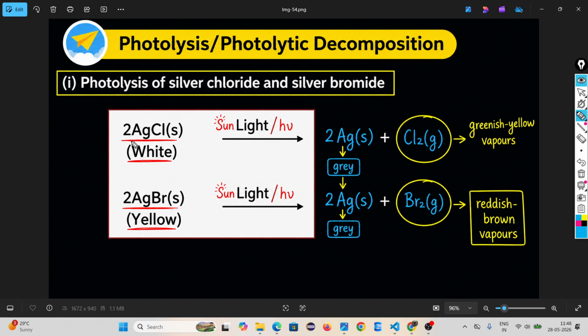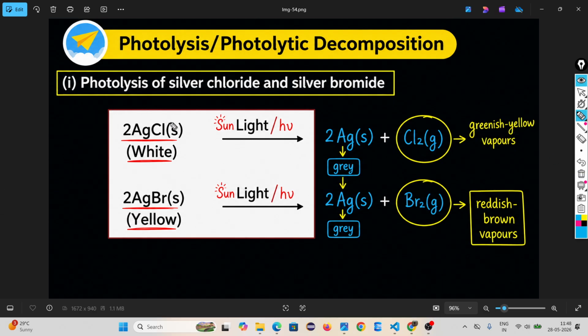What is happening? Look, silver chloride, AgCl, is a solid and a white colored substance. When you bring it near sunlight, it gives you silver and chlorine. Silver is gray in color and chlorine is a greenish yellow vapor.